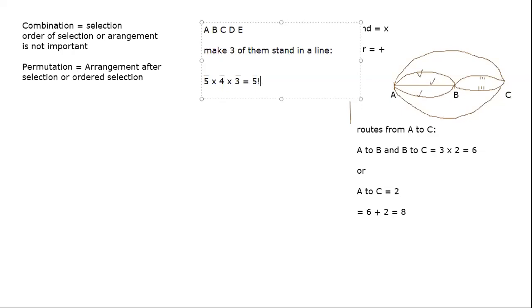Now this we can write as 5 factorial over 2 factorial. It's the same thing, right? 5 factorial means 5, 4, 3, 2, 1 divided by 2 factorial. So 2 and 1 cancel out. So I'm just writing it in this way. Okay, I'll show you something. Now, an alternative way of doing the same exercise, make 3 of them stand in a line, could be: select 3 from the 5 and make them stand.